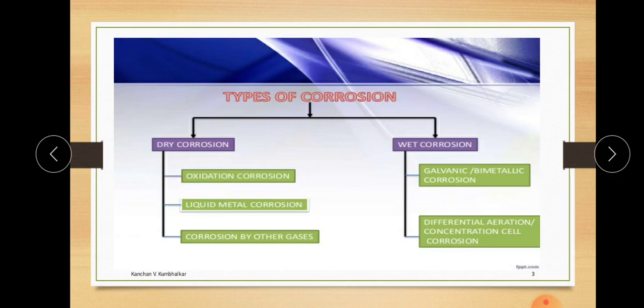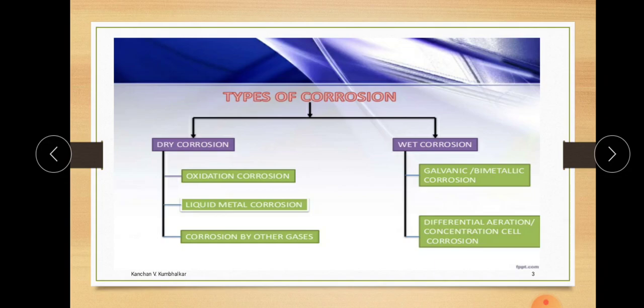We know what the basic difference between dry corrosion and wet corrosion is. In dry corrosion, there is a direct attack of chemicals like oxygen, other gases or some liquid chemicals on the metal and corrosion occurs. There is no formation of anode or cathode here.